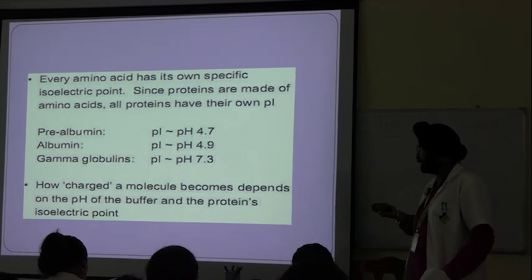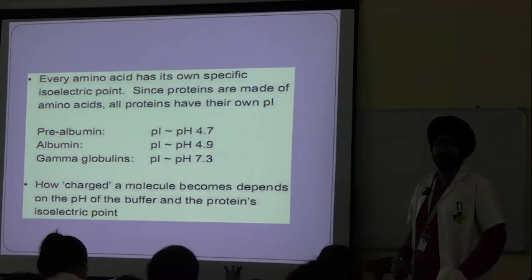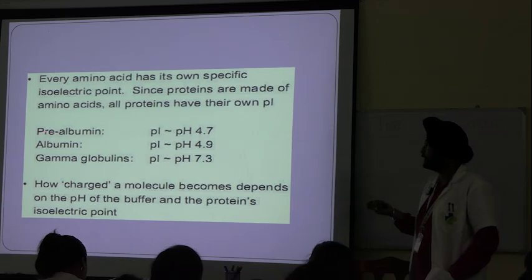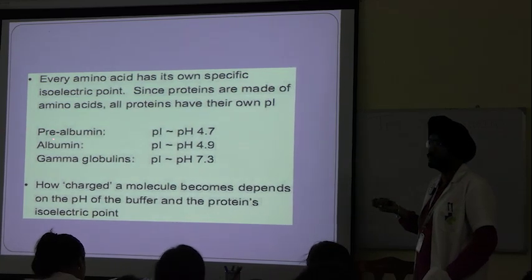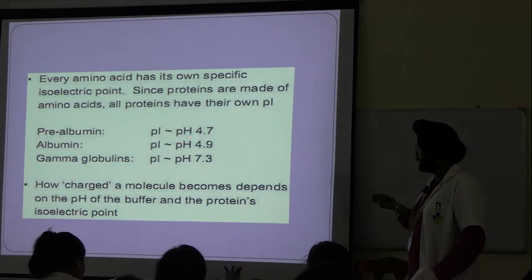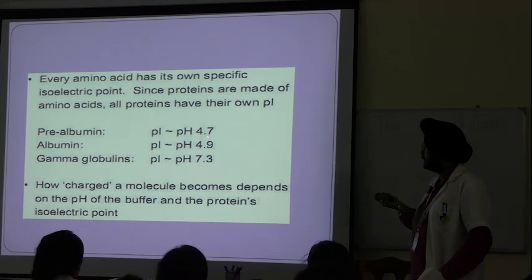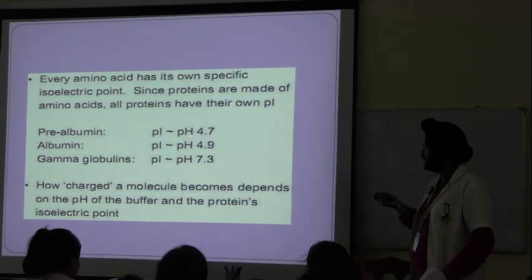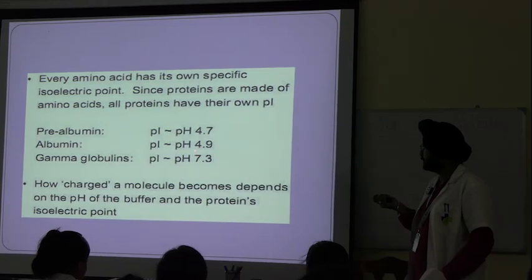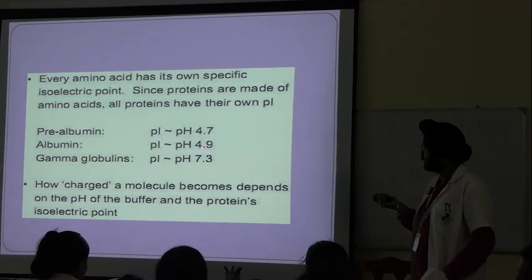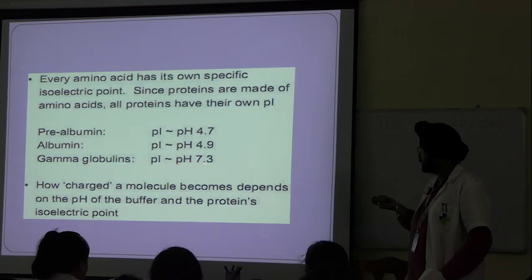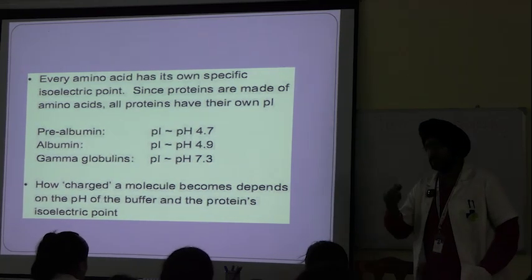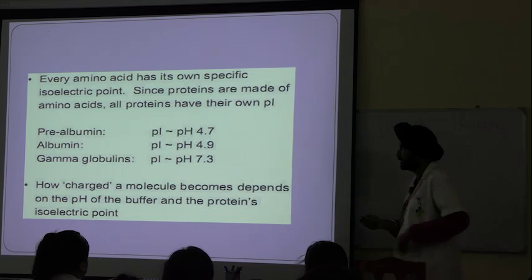All proteins have their own isoelectric point. Like pre-albumin, which is also an important blood protein. You only say albumin, globulin, fibrinogen, but pre-albumin is also a blood protein. The pI for pre-albumin is 4.7, for albumin it is 4.9, and for gamma globulins 7.3. You don't have to remember this, it's just an example.